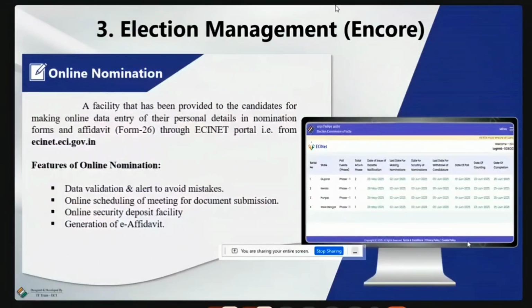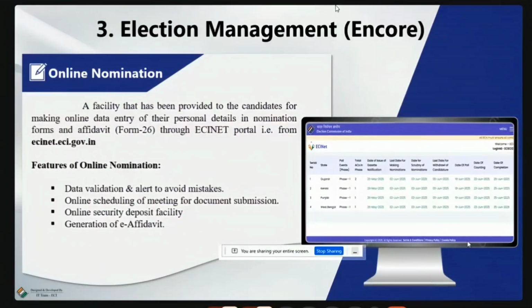In the case of online nominations, the candidate will apply for an online nomination and ask for an appointment with the RO. That appointment request will come in the RO login of the Encore portal. That's why I'm saying you have to take care of that also, because nobody will look at that appointment section every time, since nothing will come sometimes till half of the nominations. Only in the last stage some nominations may come.